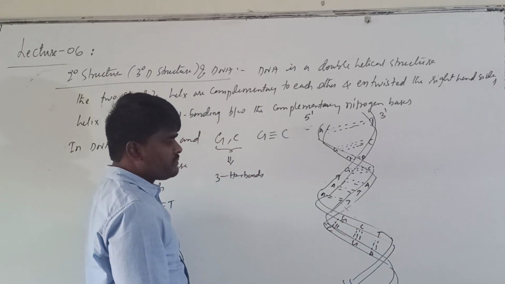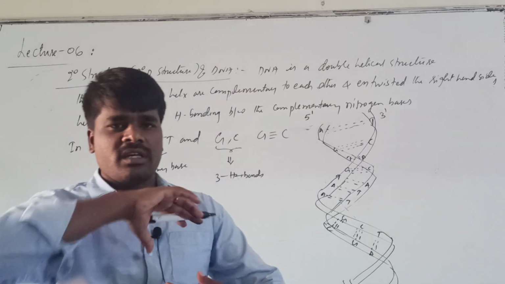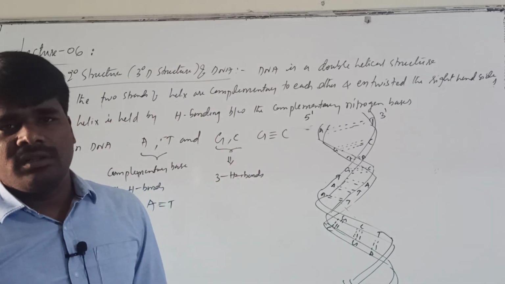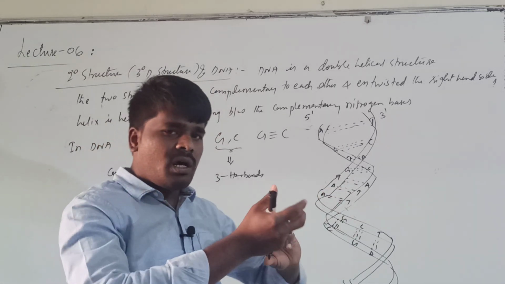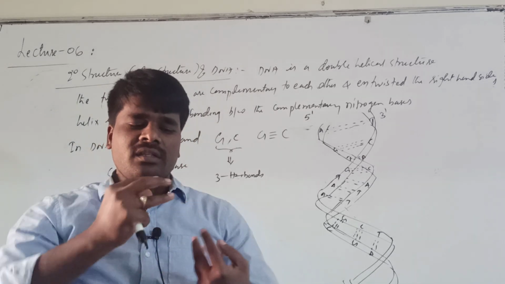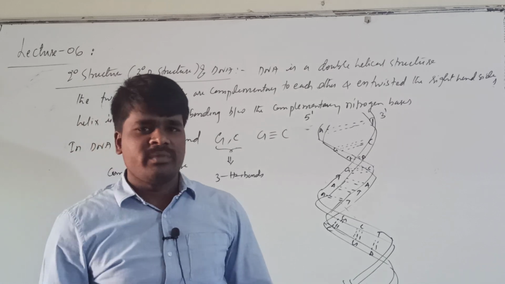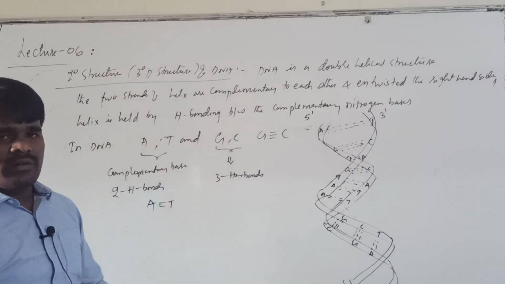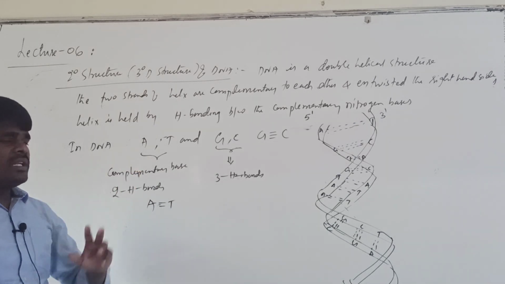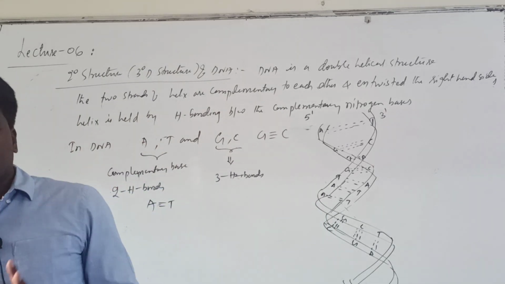It looks like a staircase which is twisted towards the right side, and this helix is held by the hydrogen bondings. These two strands are coiled towards the right side. These coils are maintained by the hydrogen bonds present between the complementary base pairs. What are the complementary base pairs? Adenine and thymine, guanine and cytosine. Adenine and thymine are held by 2 hydrogen bonds, and guanine and cytosine are held by 3 hydrogen bonds.